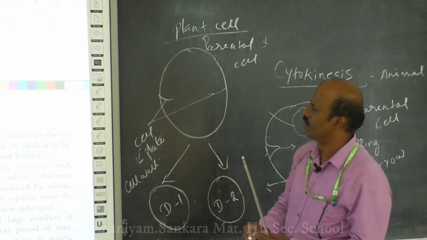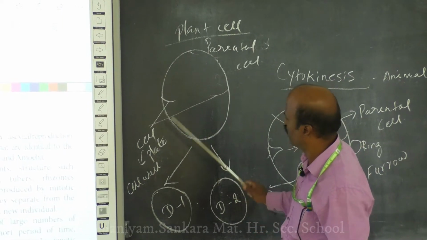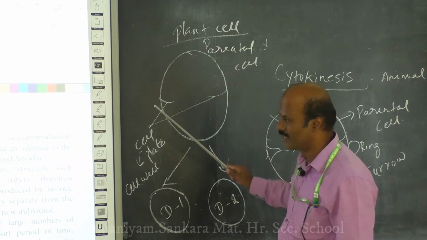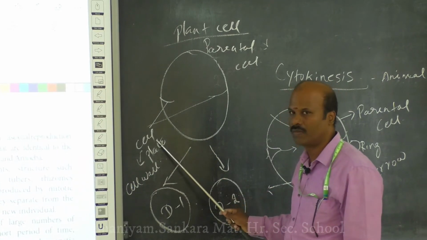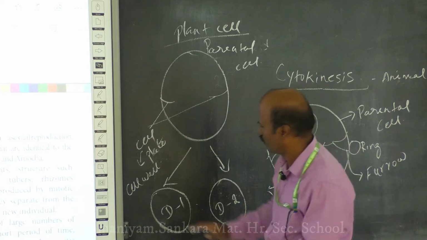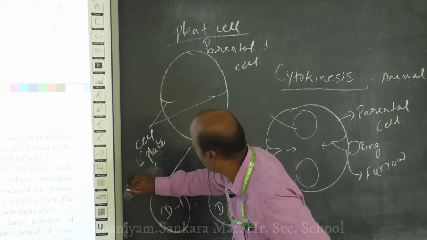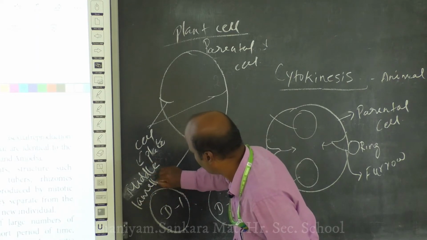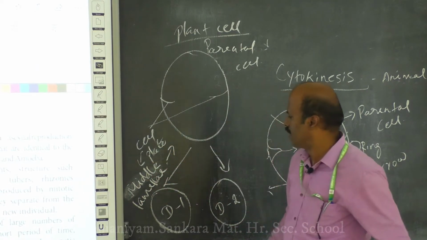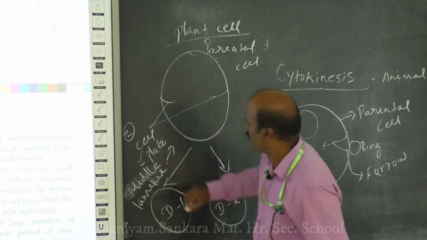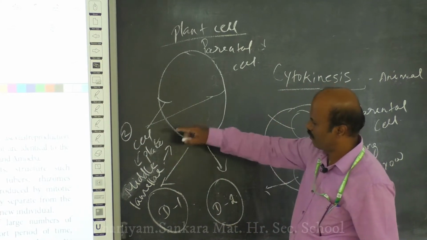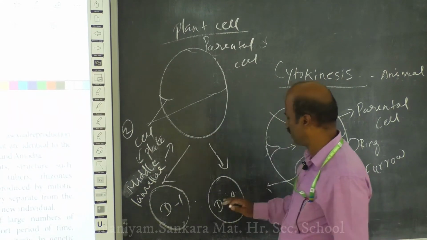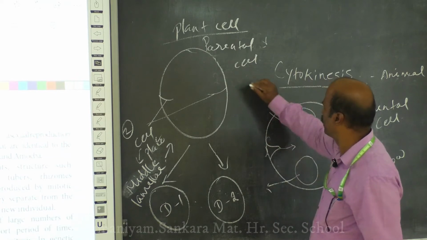So in plant cells, the parent cell is converted to two daughter cells by means of a cell plate. Before this, the first formation will be the plasma membrane or the cell membrane. Next to the plasma membrane, the cell plate will be formed, and the cell plate will be converted into middle lamellae. This is the second process. The third process is the deposition of cellulose between the middle lamellae.